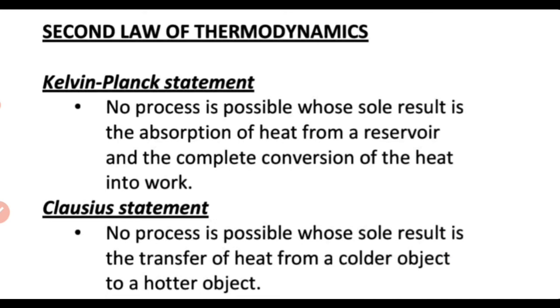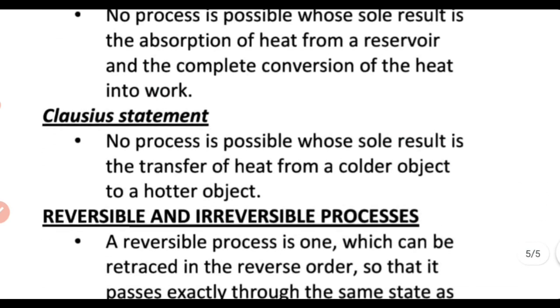That is the usual practice. The reverse, can the heat flow from a cold body to the hot body? It cannot happen as usual. We have to do it forcefully. That's what the Clausius statement says: no process is possible whose sole result is the transfer of heat from a colder object to a hotter object.